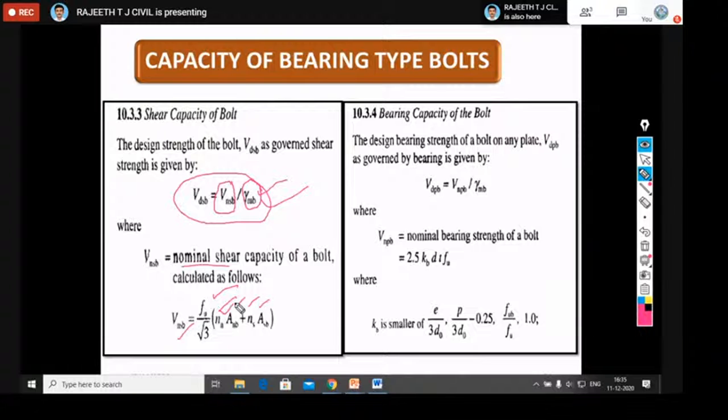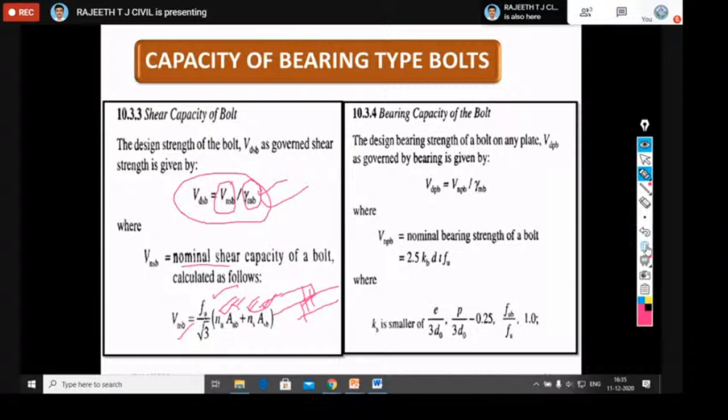So if the shank portion is coming in the shear plane, then you should choose ns and Asb, where Asb is the cross section of the shank portion if you come across it in the shear plane. ns is the number of planes you are getting in shear.